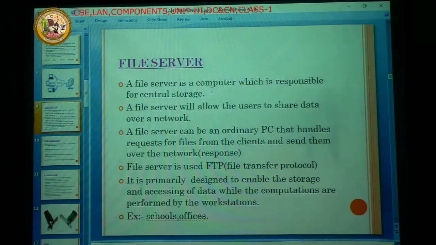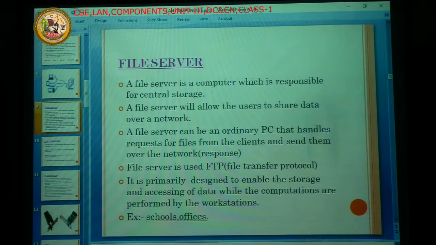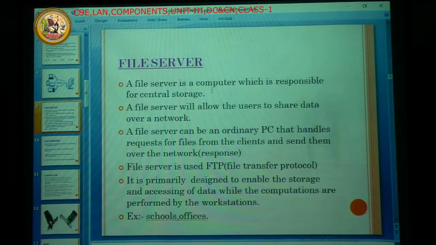Here it gives some permissions, that is, privileges, to the client. Suppose it gives read mode, then the clients can only read the file. For example, if it gives write mode, they can write the file also. The file server also gives an executable permission, so the client can execute. By default, the file server always gives the client read and executable permission.